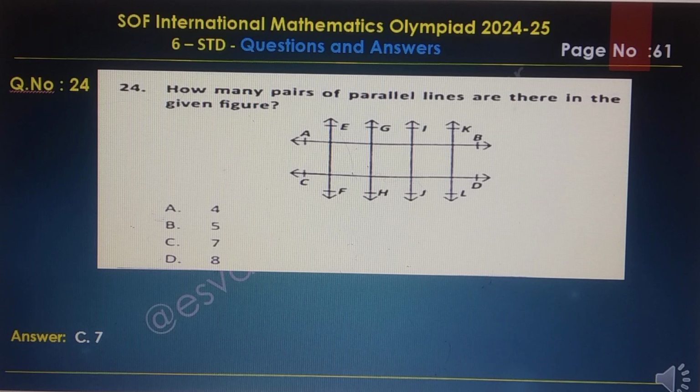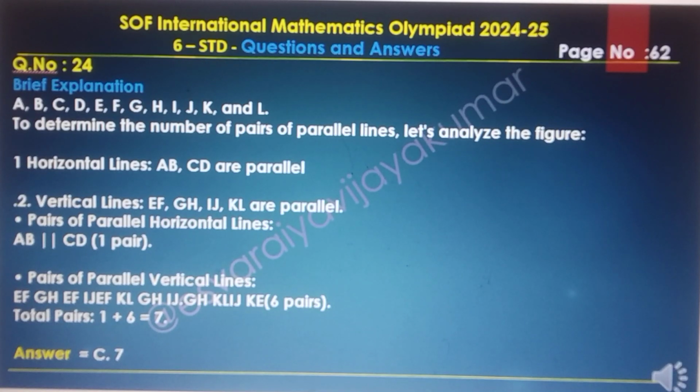Question number 24. How many pairs of parallel lines are there in the given diagram? Options A, B, C, D are there. Here are the lines AB, CD, EF, GH, IJ and KL. The answer of this question is C, 7.